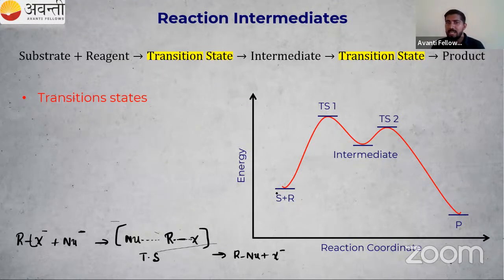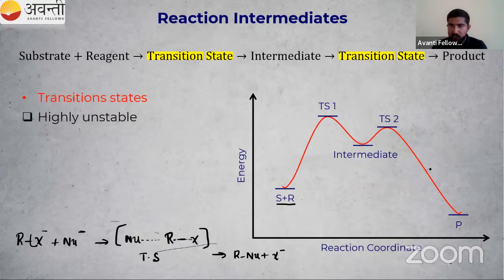Energy versus reaction coordinate, there is a graph for you. We have substrate plus reagent, then it goes to a transition state. After that, an intermediate, which can be a free radical, carbocation, carbanion, etc. We will study it. Then again one more transition state, then our product is formed. These are known as transition states. They are highly unstable. We cannot isolate a transition state.